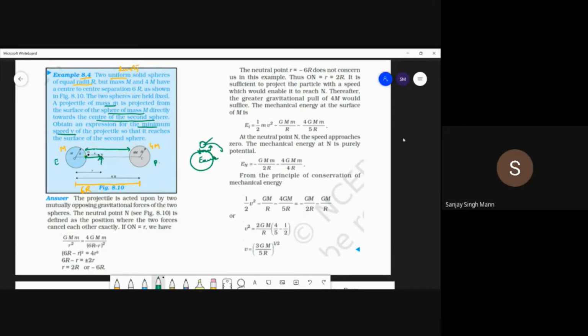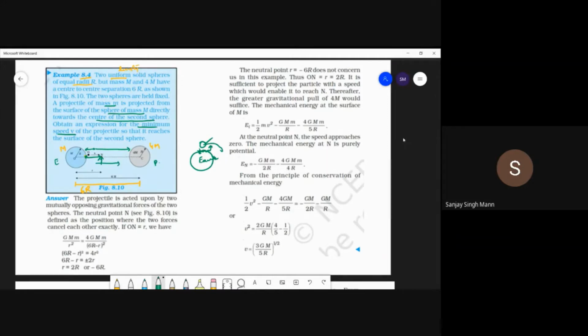So definitely at all points we have the pull due to the moon also, but the pull due to Earth is more. That is why it will fall back. But with a velocity greater than that minimum velocity, it will go away. But we also don't want this mass to go into the gravitational field of this.